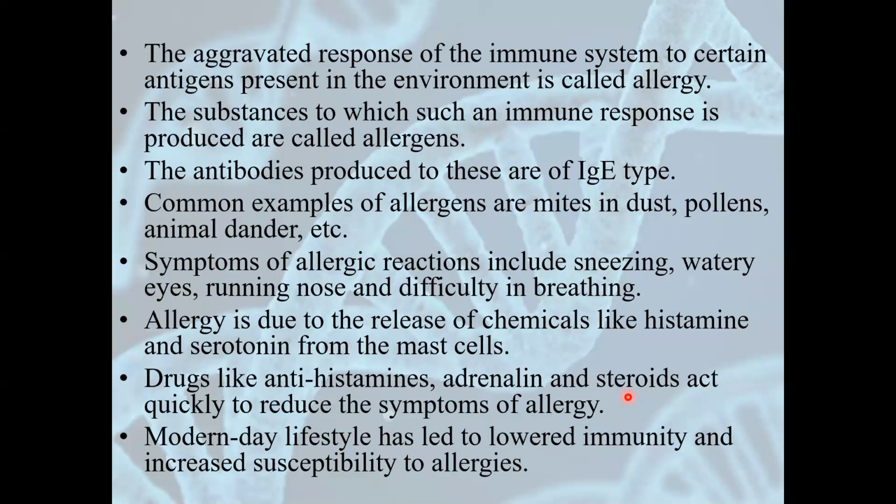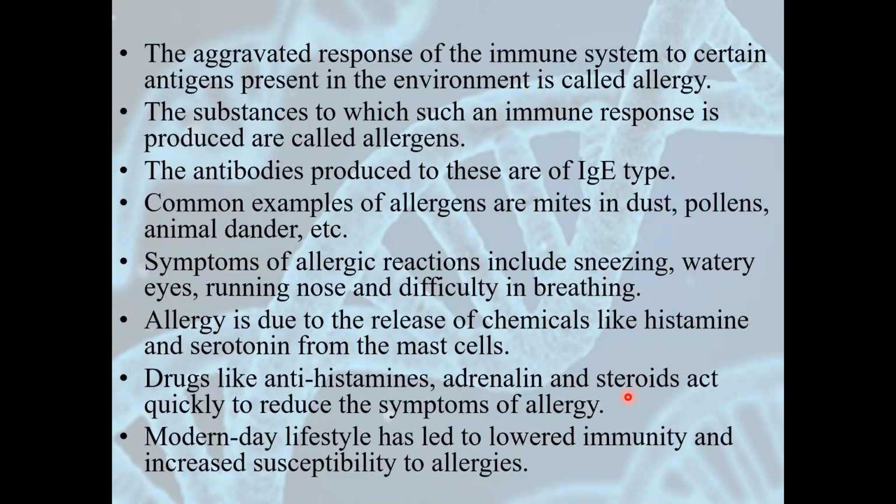Some examples of allergens are mites in the dust, pollens, animal danders, some fragrances, some type of flowers, and many other things. Even some eatables, like some have allergy of peanuts, some have the allergy of beans. So different types of allergies are there. What happens during allergy? The symptoms of allergy are sneezing. Person starts to sneeze. Sometimes water is released from the eyes. The nose starts releasing mucus. And some people may also have difficulty in breathing.